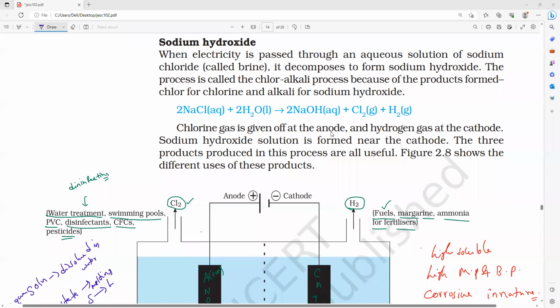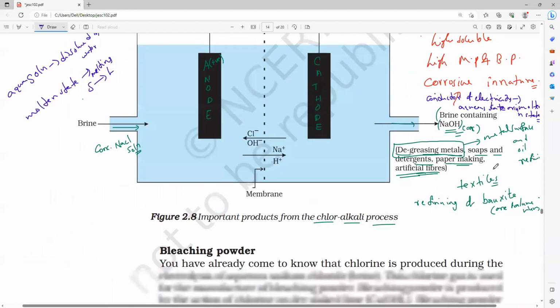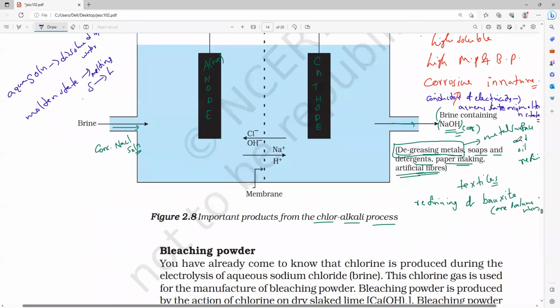That is what we call emulsifying fat. To emulsify the fat and oil in water, we will use sodium hydroxide. That is the property: it can emulsify the fat and oil in water. So these are the properties and uses of sodium hydroxide. You have to add it all.